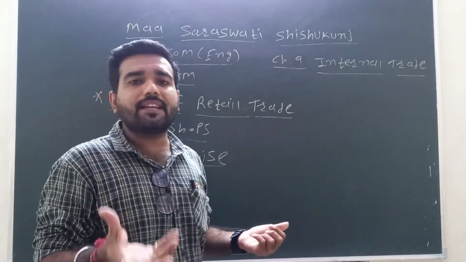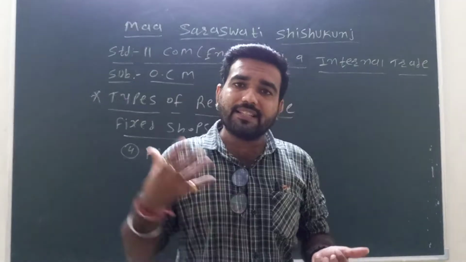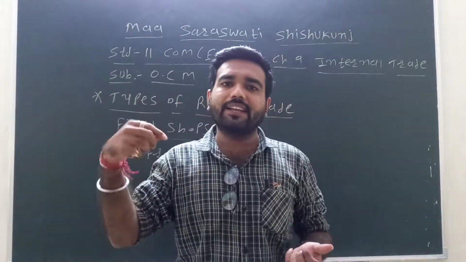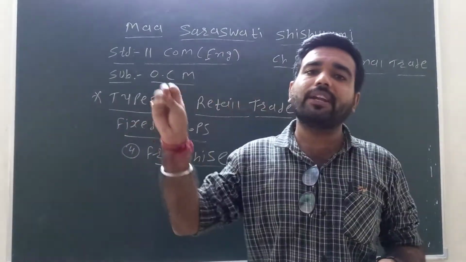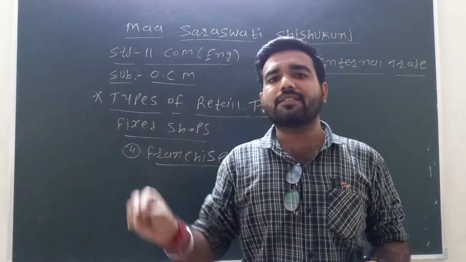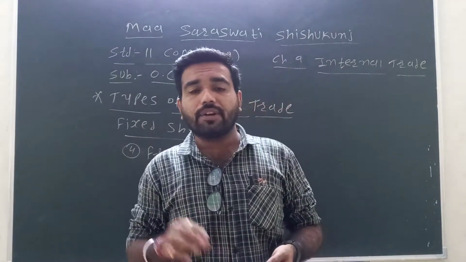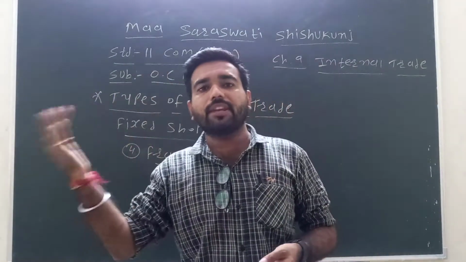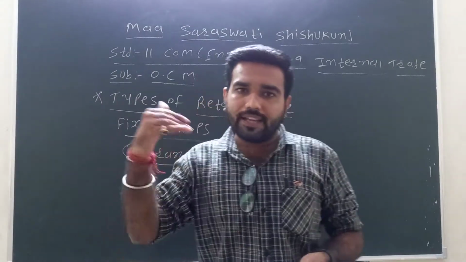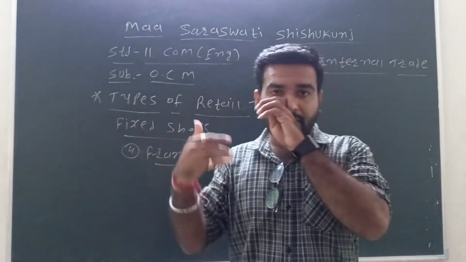In a franchise, we take the franchise from the company by signing a contract, and at the time of taking it we pay some deposit amount, like 50,000, 60,000, 1 lakh, 2 lakhs. Then they give us the right to sell their brand and their products in the market.